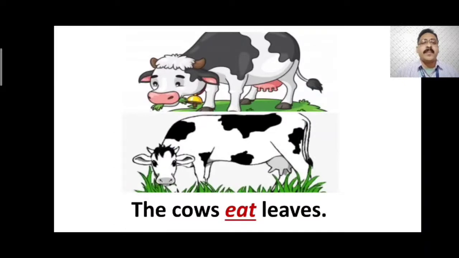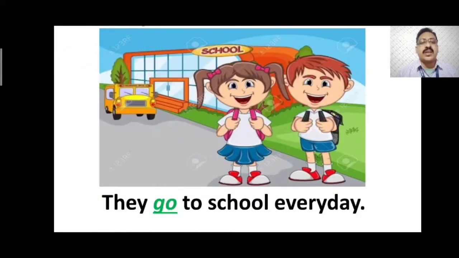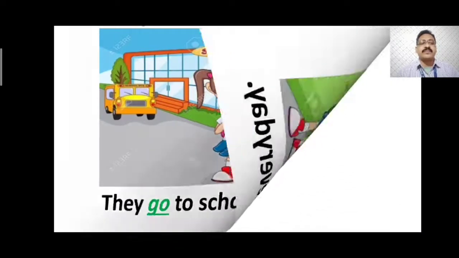You can see more than two cows. The cows eat leaves. Here also two children are going to school, so they are plural. They go to school every day. So both the cows and they are plural noun and pronoun. So the verb will remain as it is, eat and go. We will not add S, ES or IES to it.